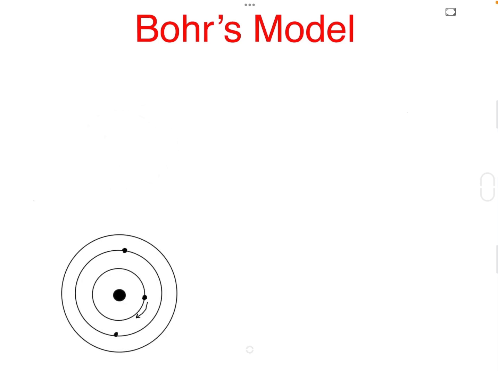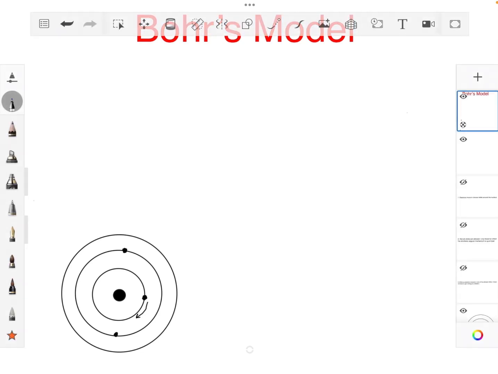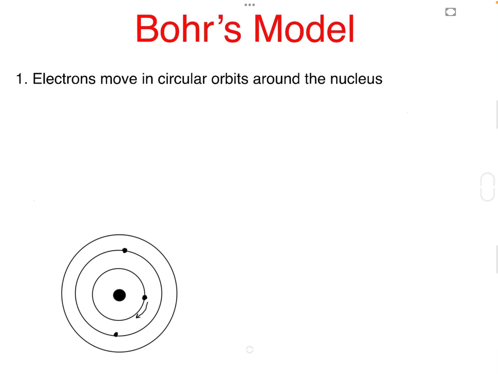According to Bohr's atomic model, electrons in atoms follow three key postulates. The first postulate is that electrons move in circular orbits, just like you see in this picture, under the influence of electrostatic attraction, much like a planet orbiting the sun. That's why these electrons do not collapse into the nucleus: they go around the nucleus under the influence of electrostatic attraction, the same reason the planets do not collapse into the sun.